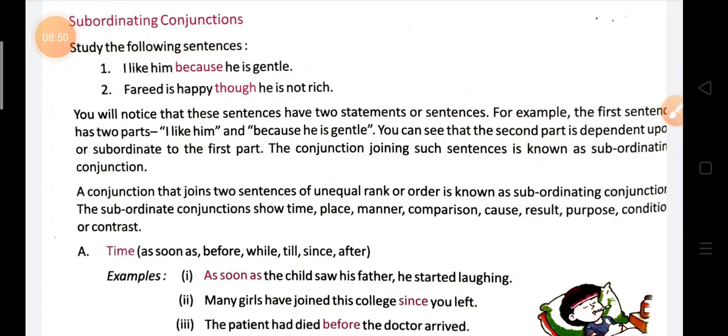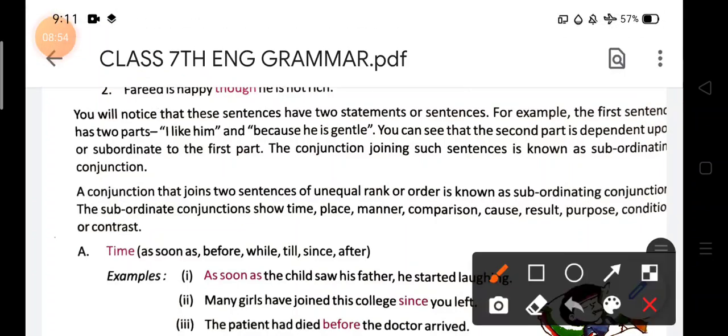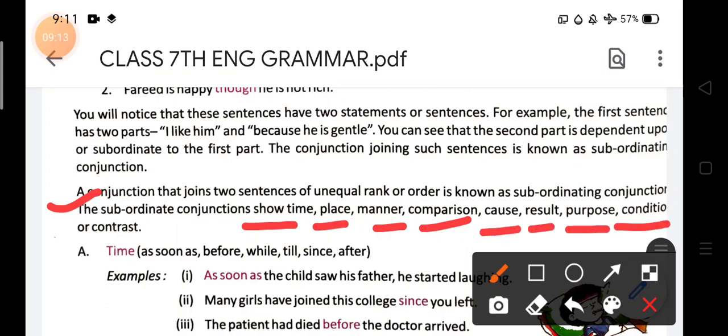The subordinating conjunctions show time, and listen carefully, this is very important also. The subordinating conjunctions show time, place, manner, comparison, cause, result, purpose, condition, or contrast.